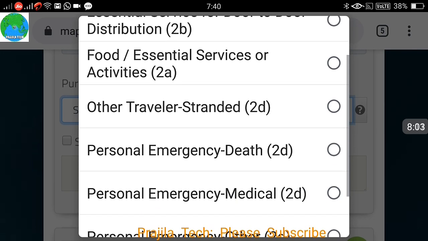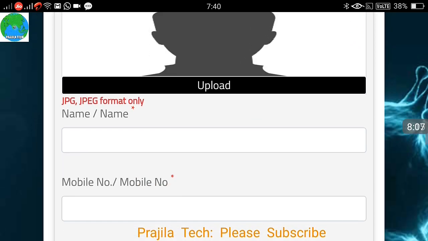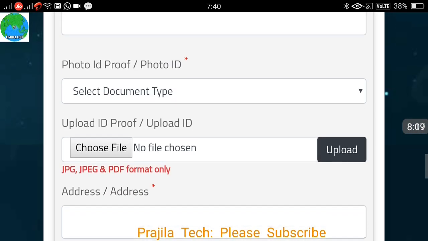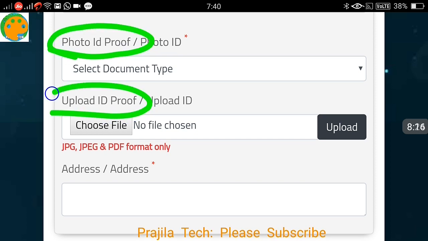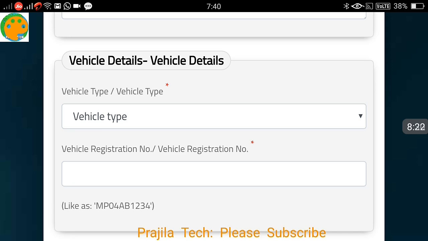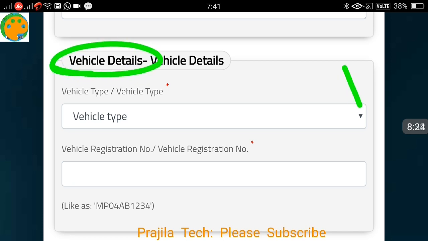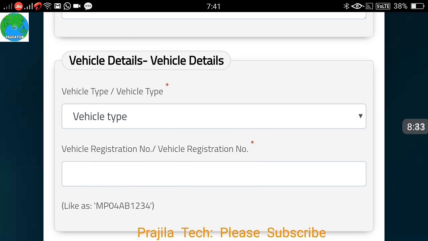Now enter your travel purpose. If it is emergency, medical, whatever travel purpose you have, enter it. All other details are the same as we have done. I am not wasting your time showing the same details again. The main point is you have to upload your photo ID proof, a clearly visible ID proof. When you are traveling by vehicle, you have to enter the vehicle details also. You can select a vehicle type and registration number here.